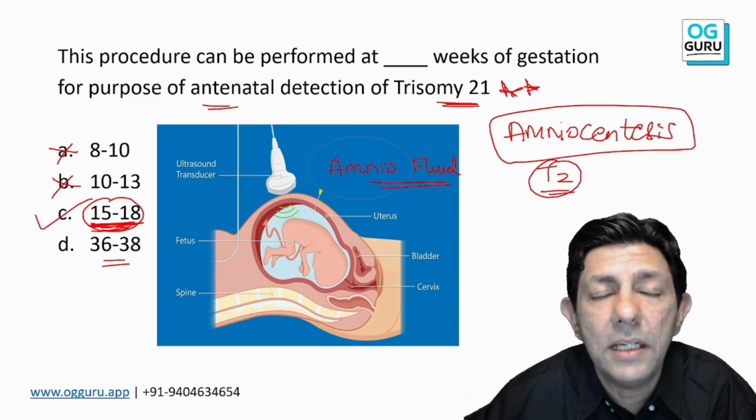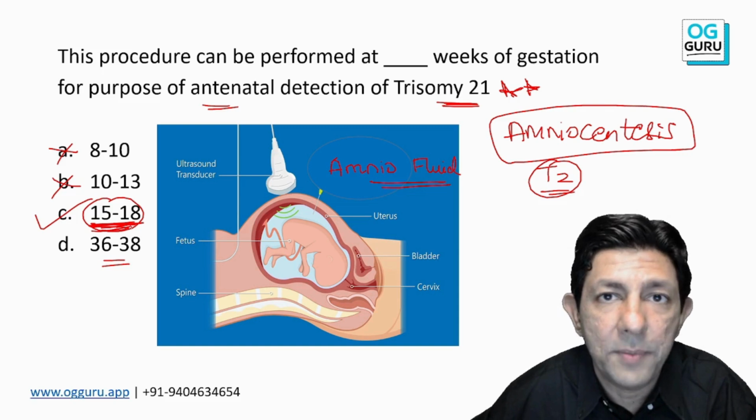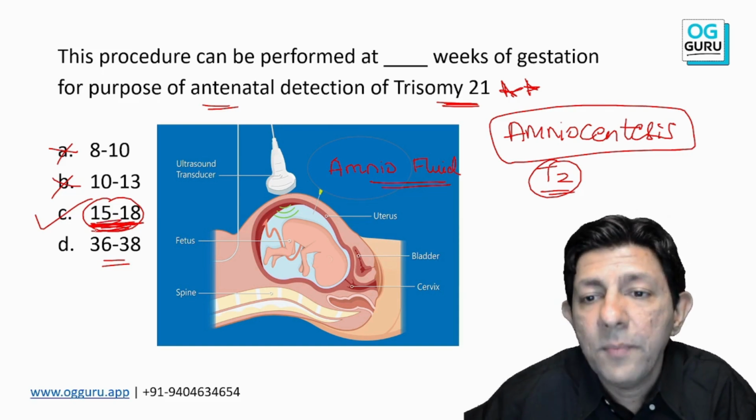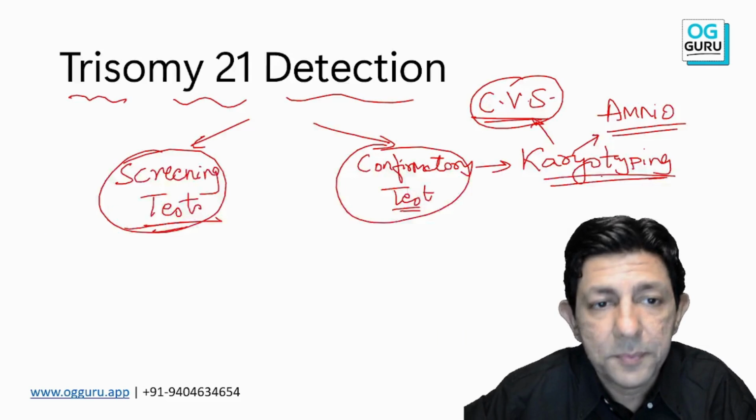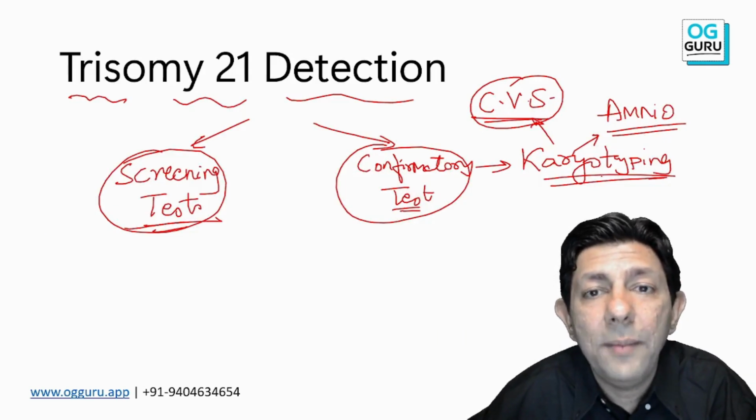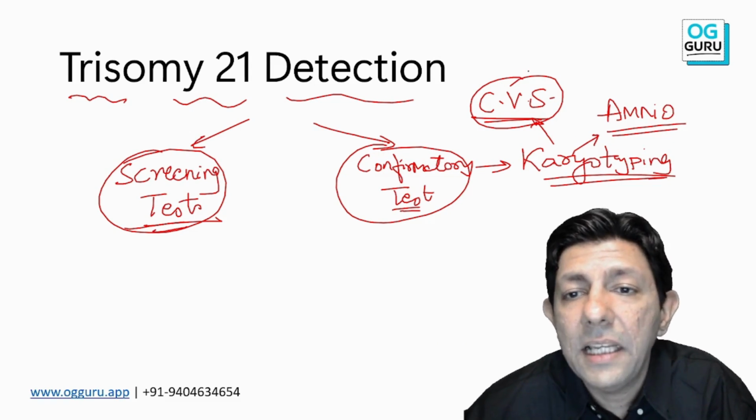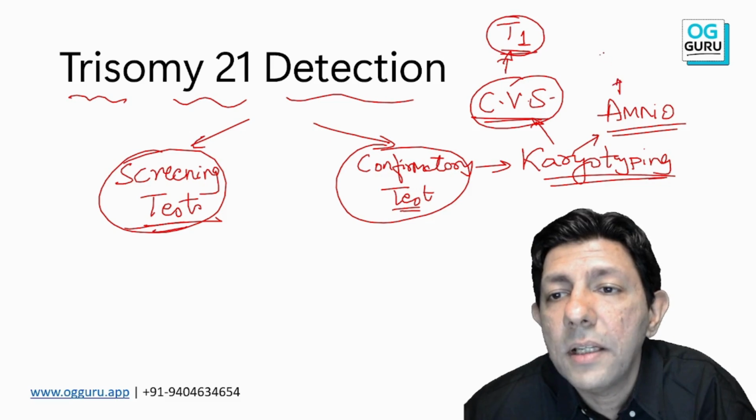So that if the patient has Down syndrome, we can take the further steps of going in for termination and MTP. Amniocentesis, remember, is done in the second trimester. And one more important question: screening test, confirmatory test. Chorionic villus sampling is done in the first trimester, T1, I am writing. Amniocentesis is done in the second trimester.